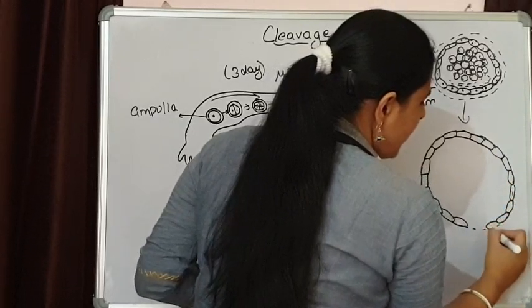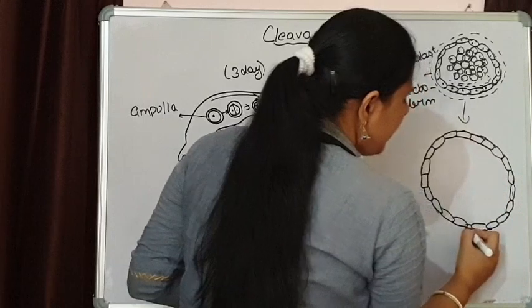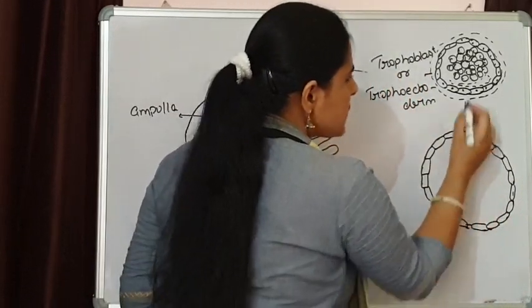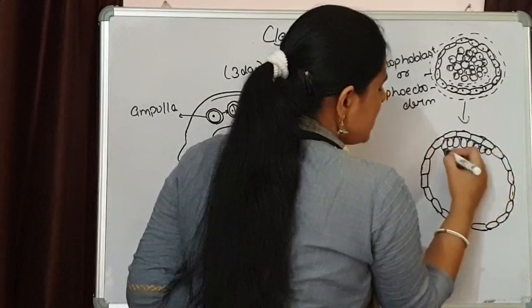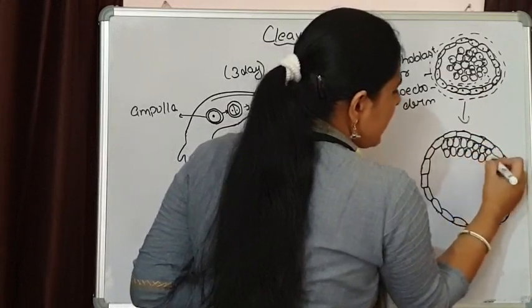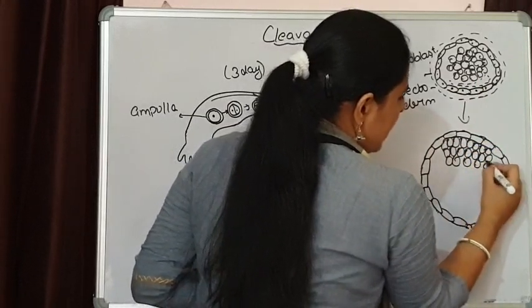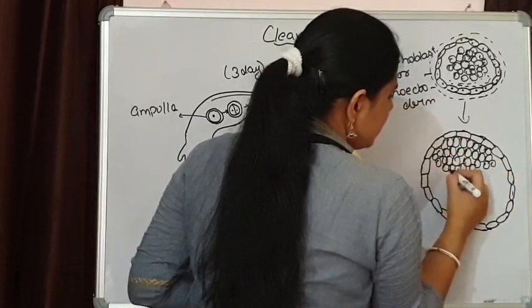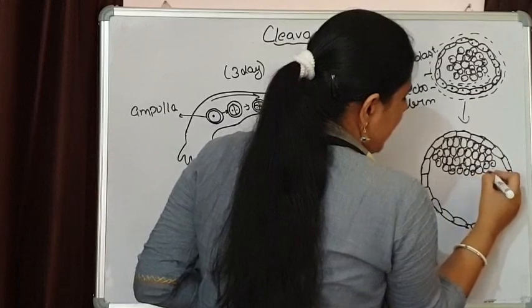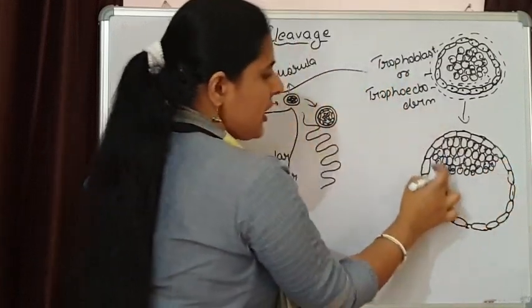This is how the trophoblast will be present, and here a cavity is going to form, and all these cells are going to arrange themselves at one specific end, like this. And this large cavity is formed.